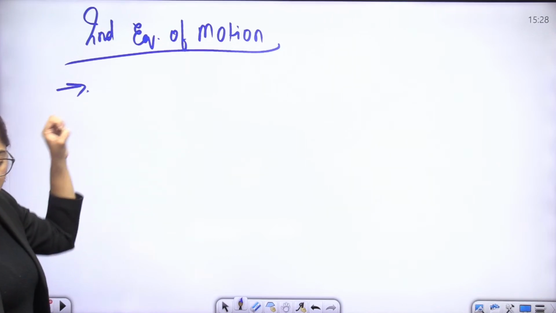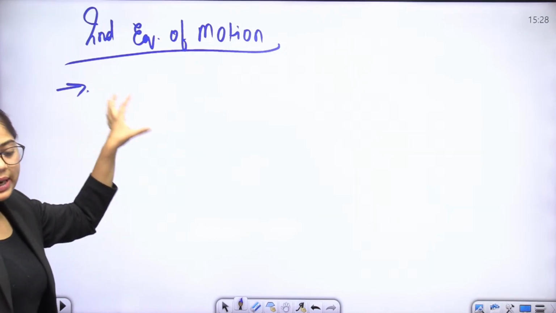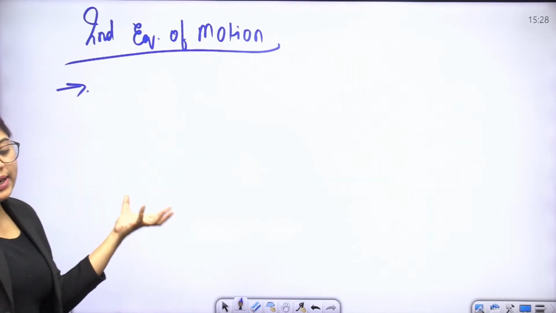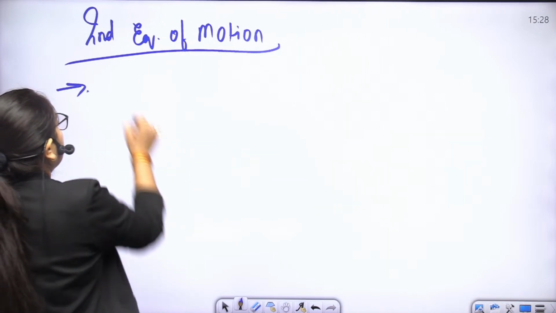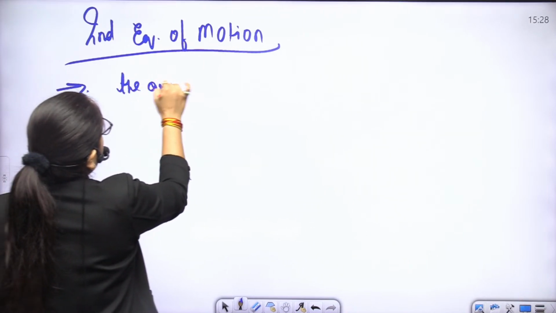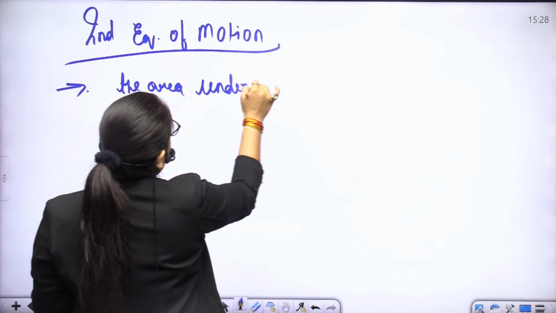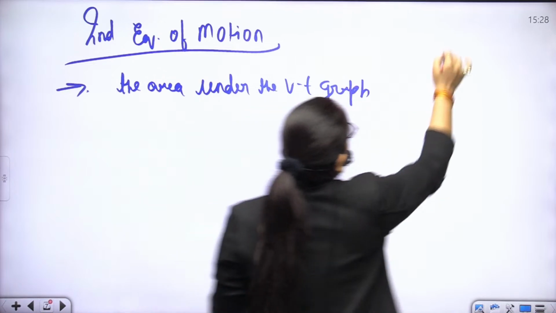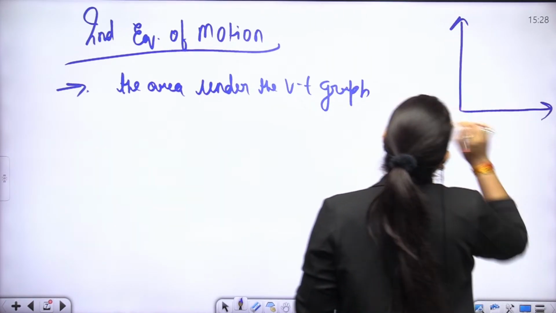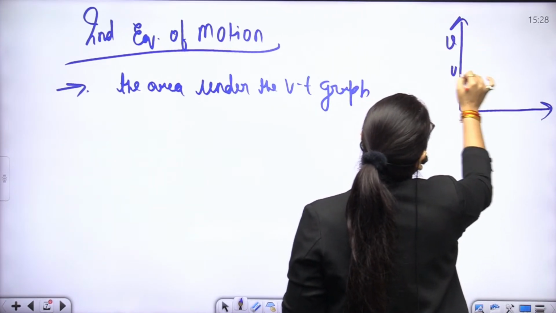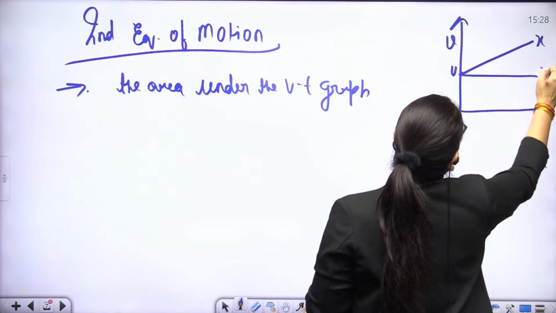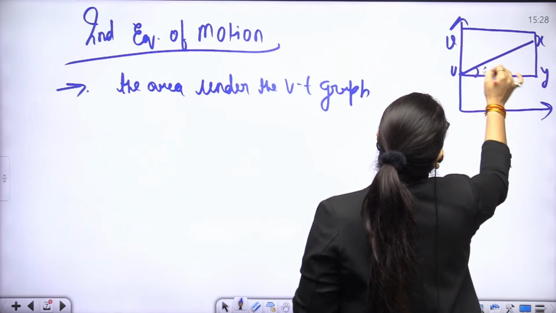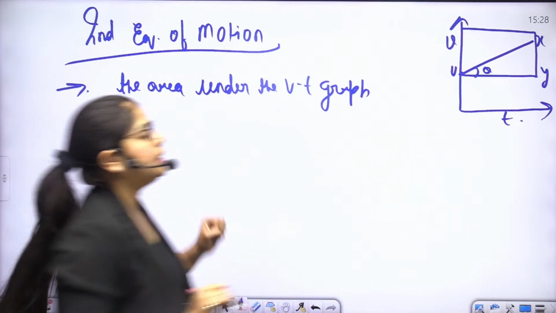When we solve the second equation of motion, the area under the VT graph, let's draw here a rough VT graph, velocity and this is time. All right, this is the VT graph.